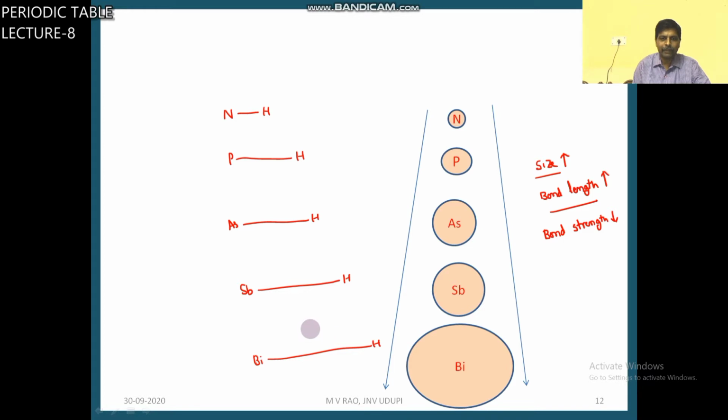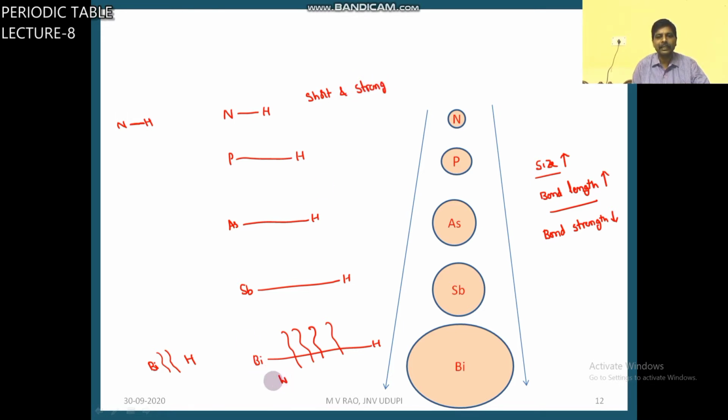So in the case of BiH3, because it is a long bond and a weak bond, breaking is easy. That means BiH3 dissociates and gives H easily. But breaking the N-H bond is difficult because it is a short and strong bond.